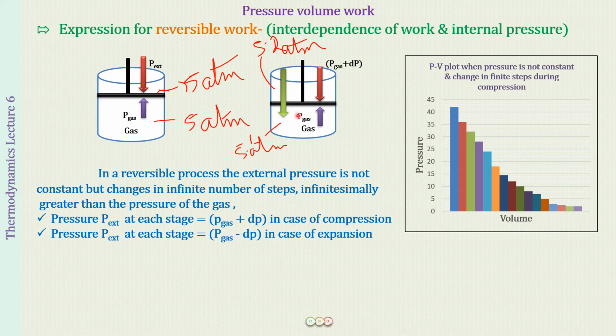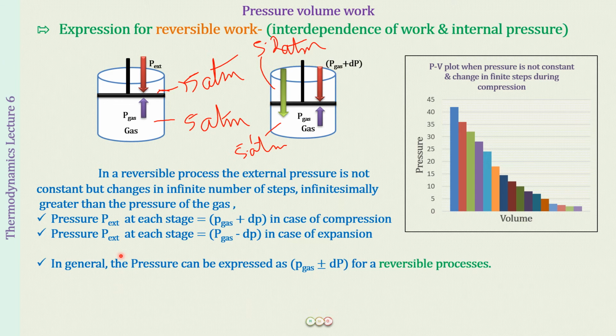Okay, so in every case the pressure of the gas will be more and the external pressure will be less. That is why the piston will go up in the case of an expansion. So in case of an expansion, it will be equal to P gas minus dP. So what we can sum up is that for a reversible process, the external pressure can be expressed as P gas plus or minus dP.